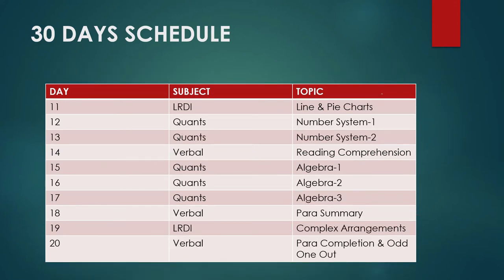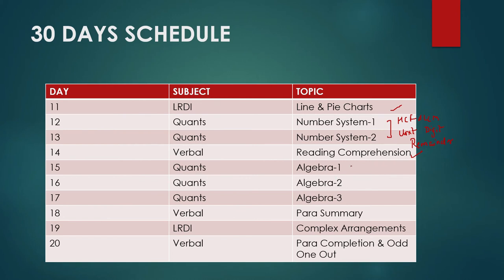Then on day 11 again LRDI line and pie charts. Day 12 quants and day 13 quants, where you will revise all the topics of number system, whether it is HCF and LCM, or finding the unit digit, finding the remainder. So all these things we have to revise in those 2 days, because questions from here come in the exam for sure. Then on day 14 verbal reading comprehension.